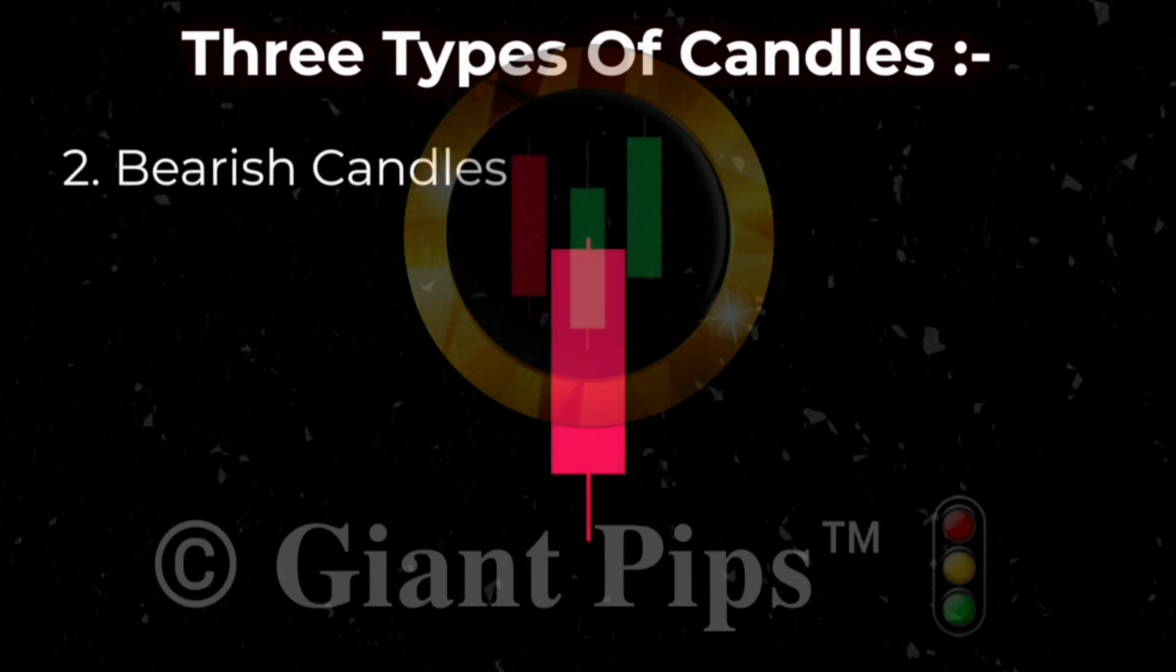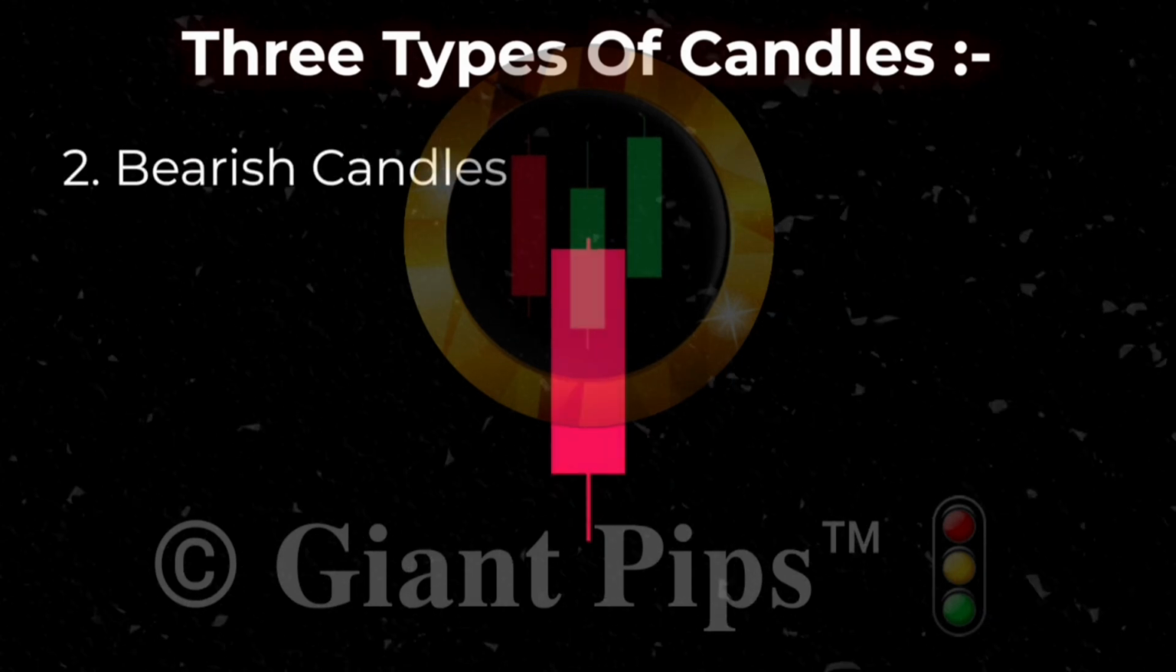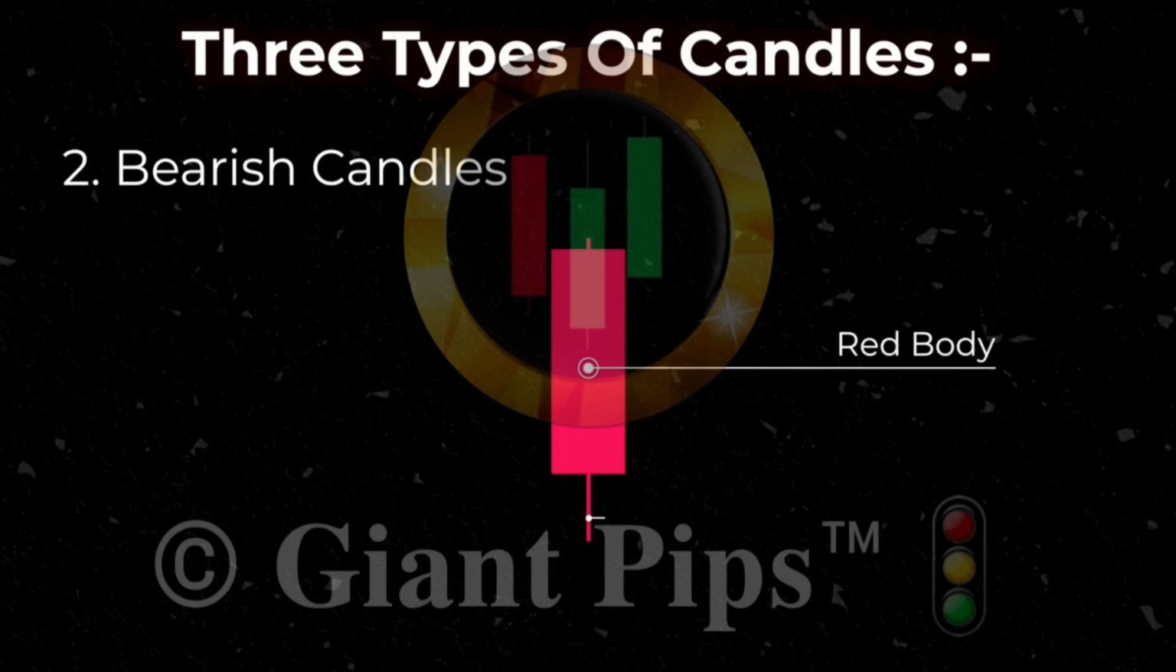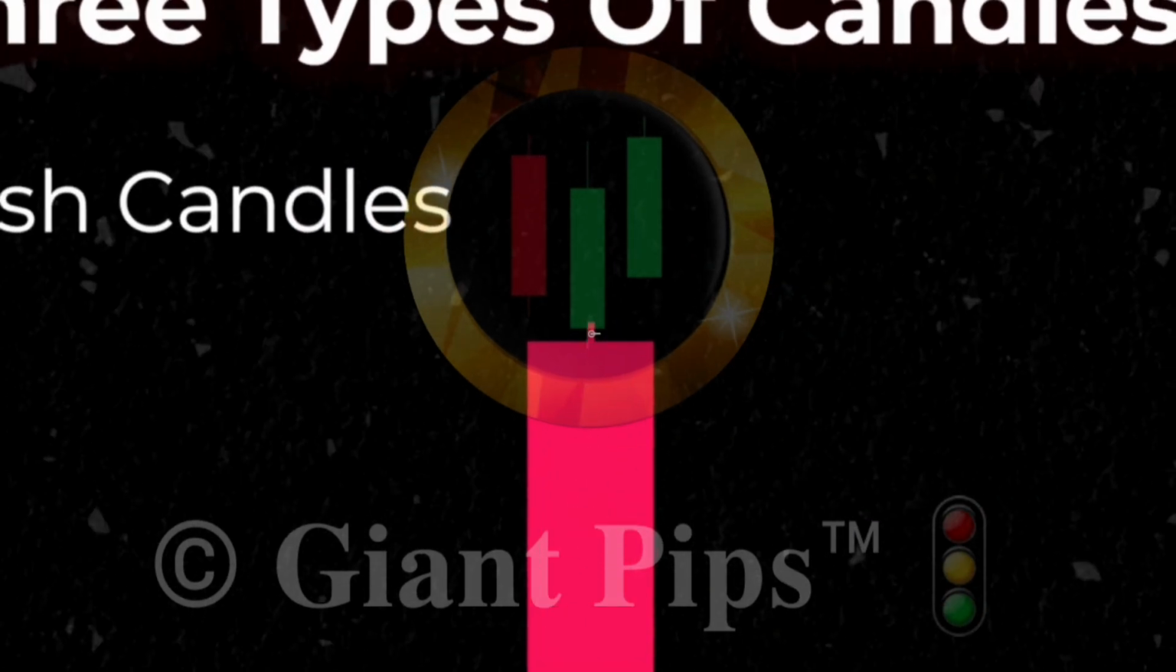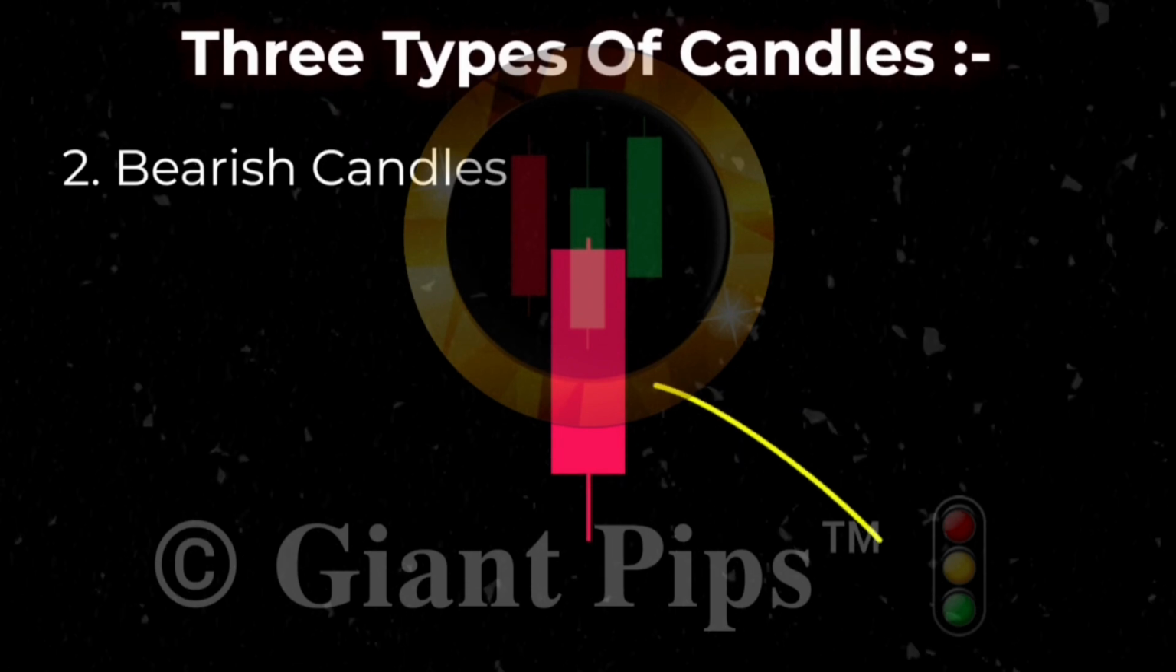Then we have the bearish candle. A bearish candle consists of a red body and a lower wick. It will have a small upper wick or none at all. These types of candles are a sign of a downtrend.